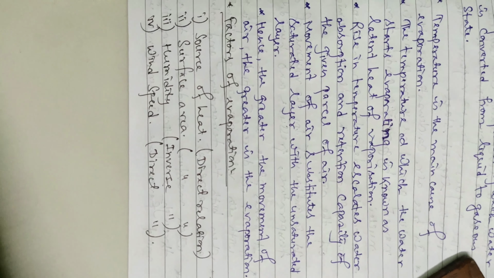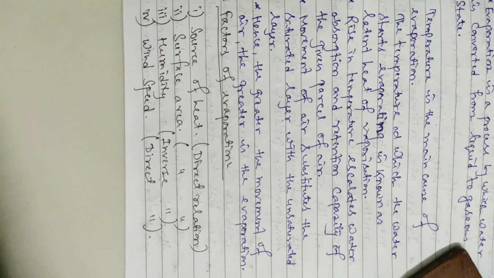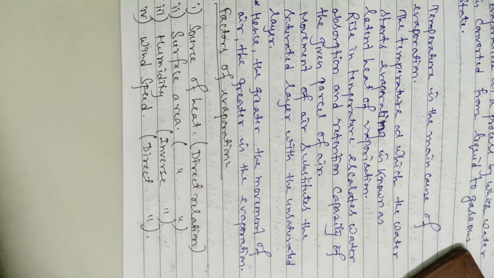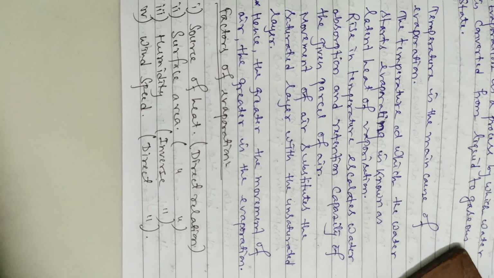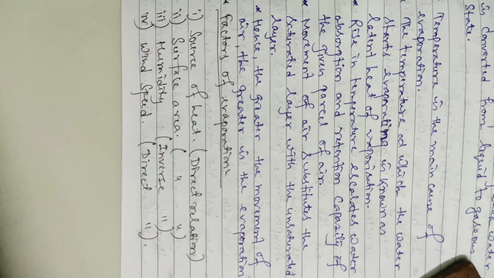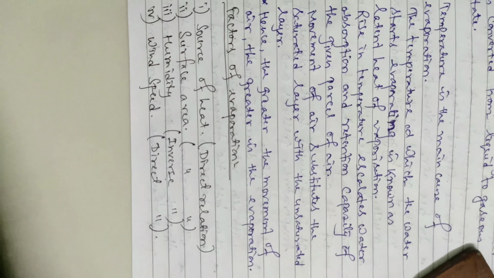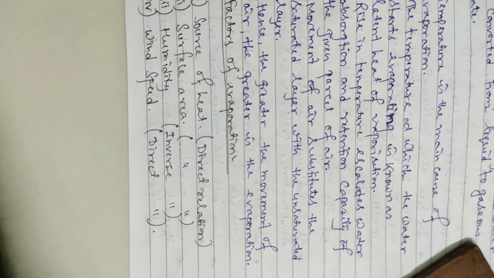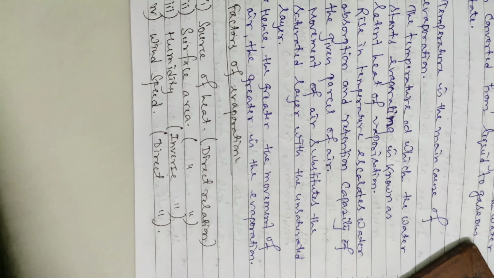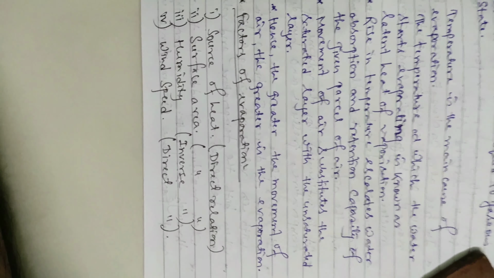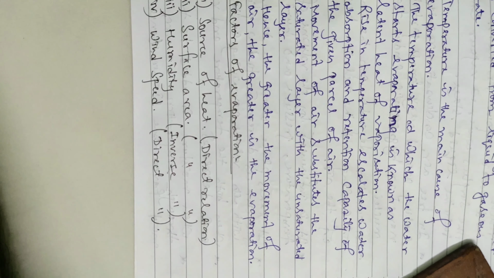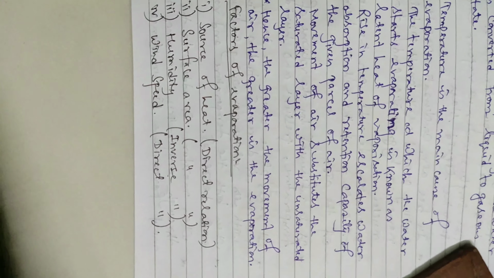Now, wind speed. If the wind speed is more, then the evaporation rate is more. That's why it is called directly related, or a direct relation. When we hang wet clothes inside the balconies, we just switch on the fan. Whenever there is a fan, the wind speed inside the balcony is more, and whenever the wind speed is more, the rate of evaporation is faster. That's why the wet clothes get dried very quickly. So these are the main 4 factors for evaporation.